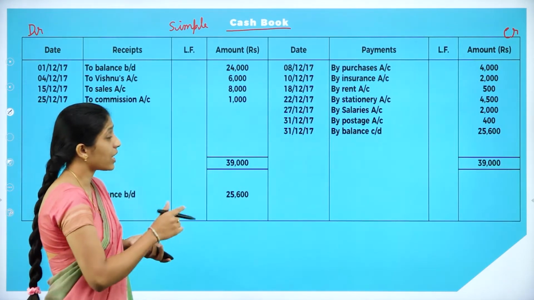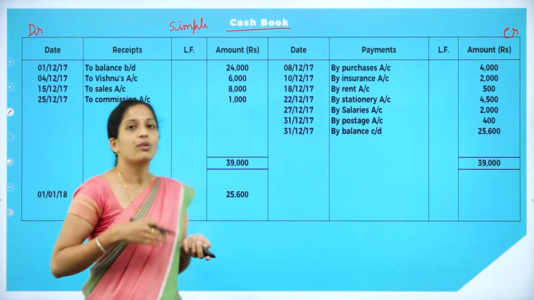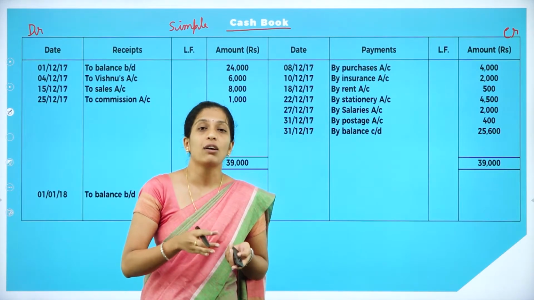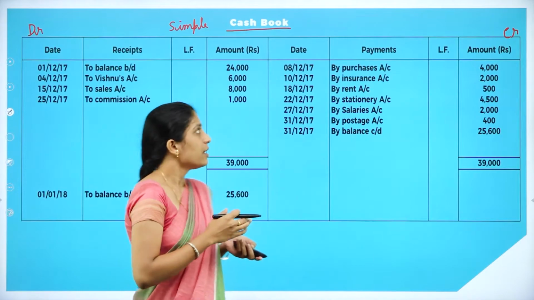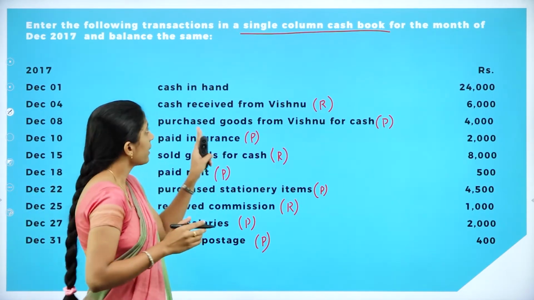Now go through the first transaction. How do we begin our simple cash book? As I told you, we always begin our simple cash book with the beginning or opening cash in hand as well as cash at bank. Now in the question they have given the opening cash in hand, that is December 1st, cash in hand.